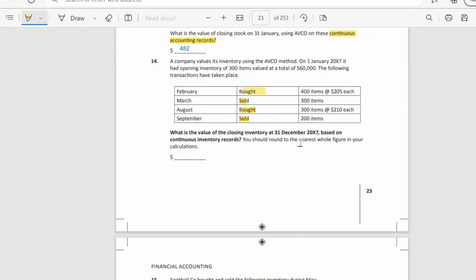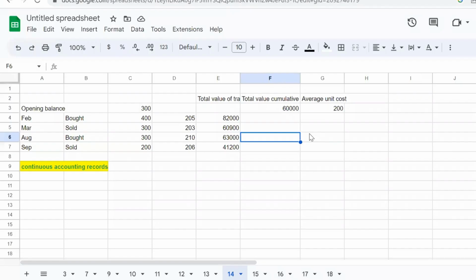The question is, what is the value of the closing inventory at the end of the year based on continuous inventory records? You should round the nearest whole figure in your calculation. So here is our data from the question. This is opening balance, total value cumulative, and average unit cost.